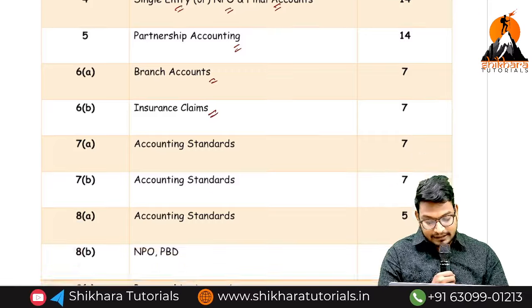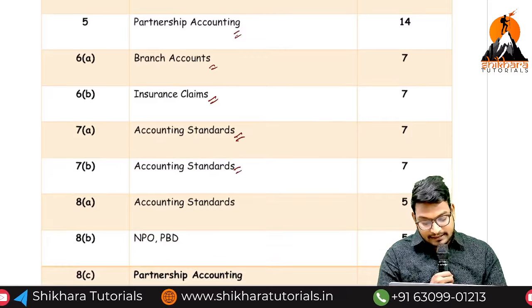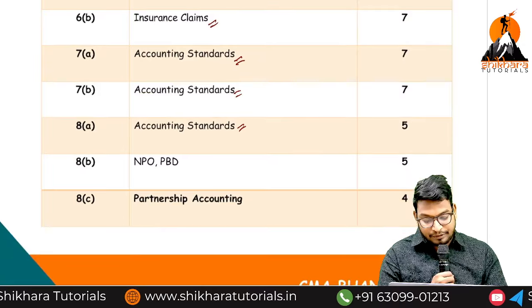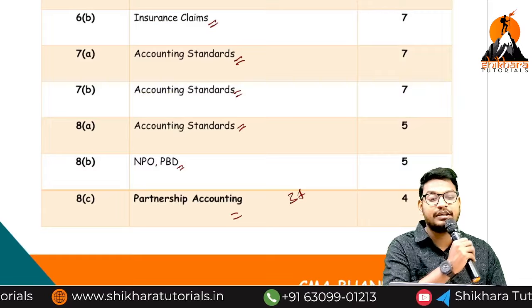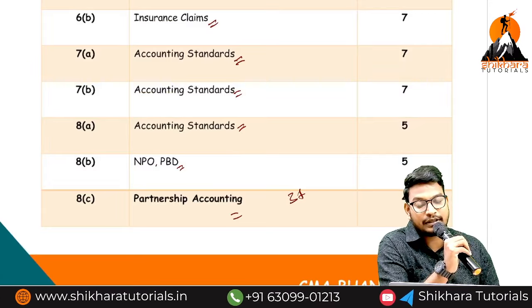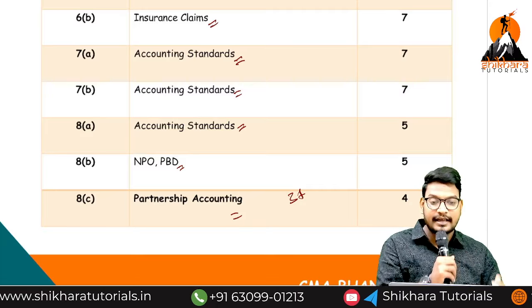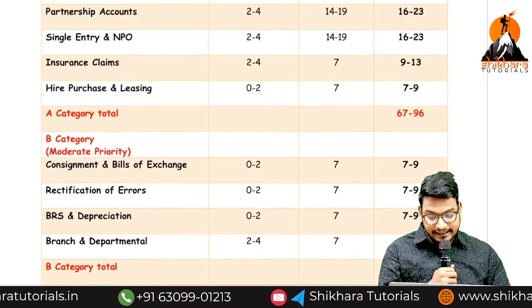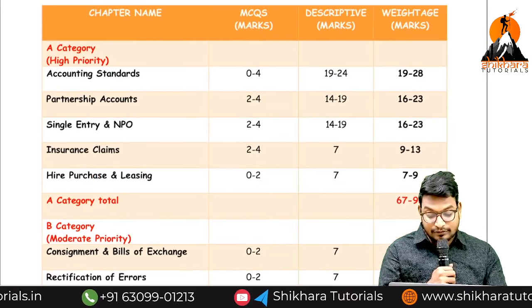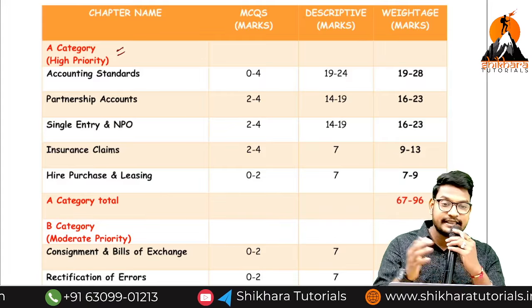And next, accounting standards. NPO or PBD, and profit sharing ratio or Section 37 or piecemeal distribution. These are the important topics when coming to the examinations. I have given a clear picture before of what the A category, B category and C category are, and this is the sequence of preparation.